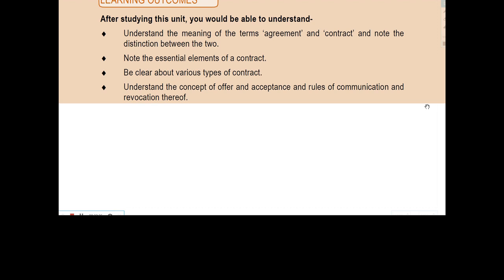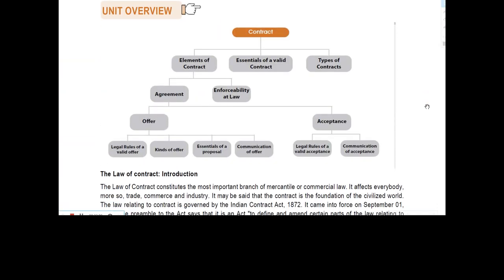We will be clear about the various types of contract. Understand the concept of offer and acceptance, rules of communication and revocation thereof. We will see that at later stages, after we have seen this flow chart.